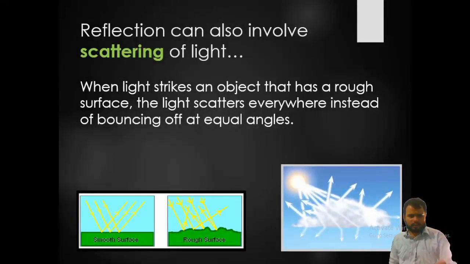Here you can see the equal angles made by light, but here you are not seeing them because of the rough surface. When light strikes an object that has a rough surface, the light scatters everywhere instead of bouncing off at an equal angle. So here it bounces at an equal angle, but there it is scattering. You have seen the scattering of light in a misty cloud.